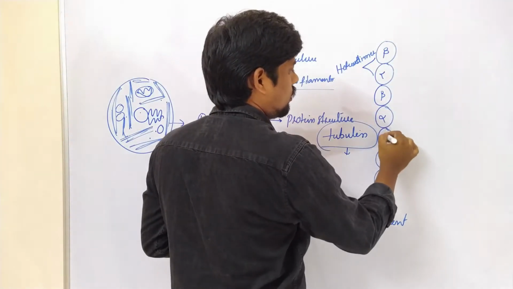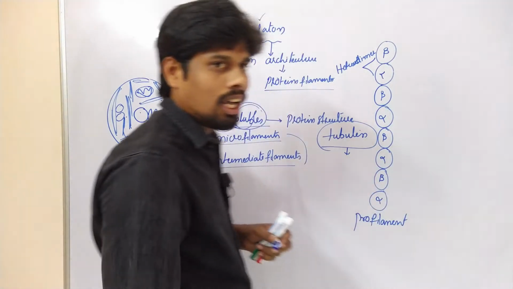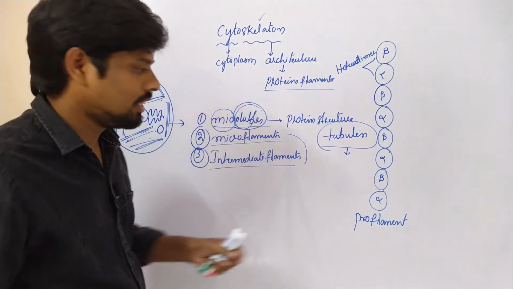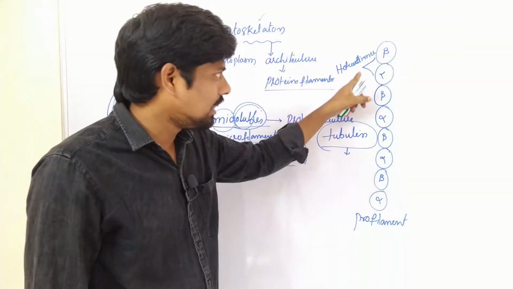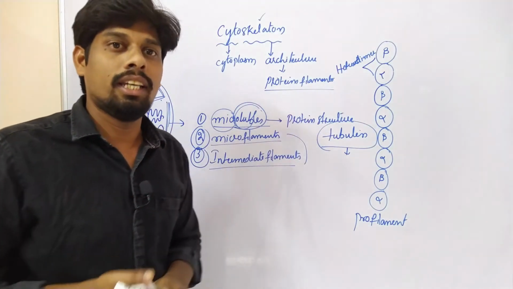Beta, alpha, beta, alpha, beta, alpha, like this. This is not a tubule, it is a filament. It is a filament that has uniformity, maintaining polarity.